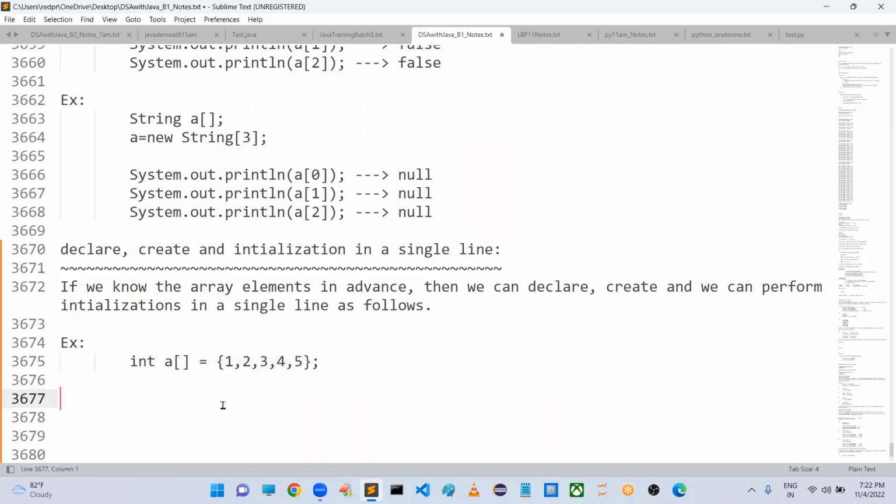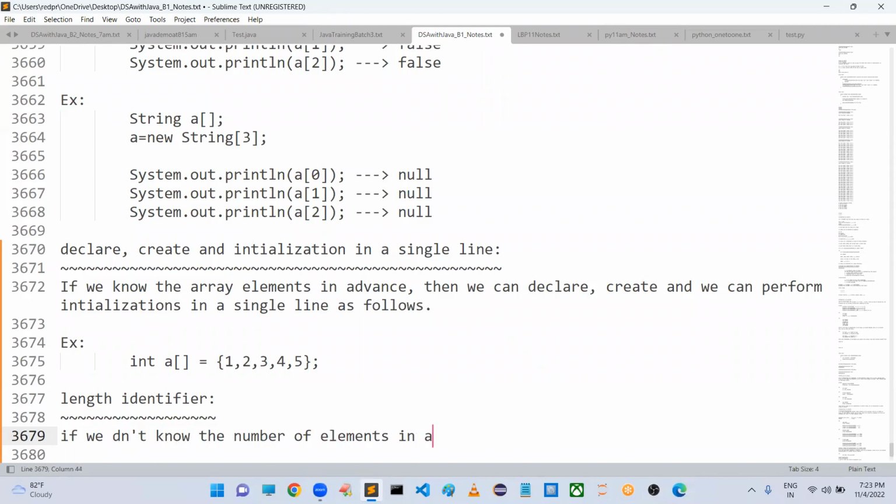Next, there is one special function with the name length identifier. If we don't know the number of elements in an array, then we can use the length identifier to find the number of elements in an array.